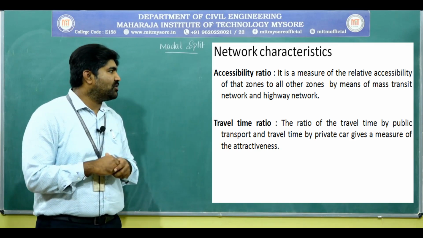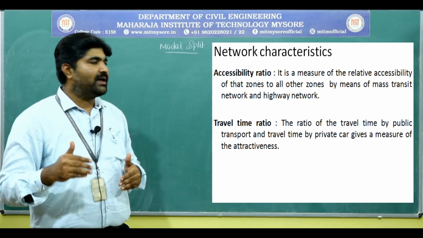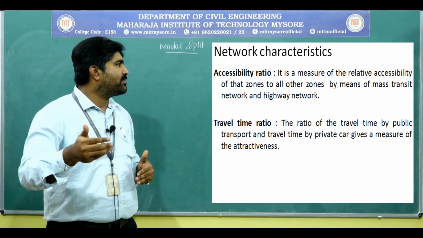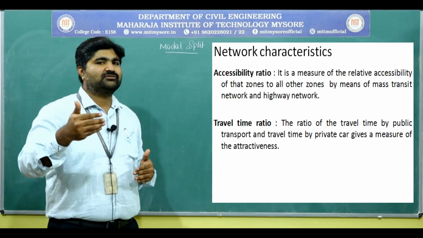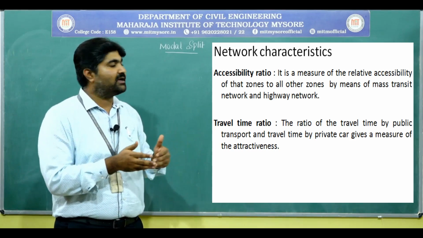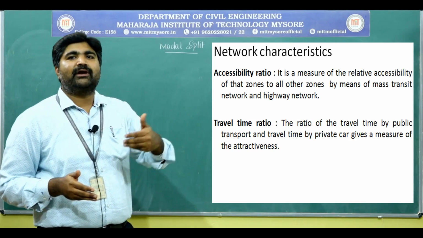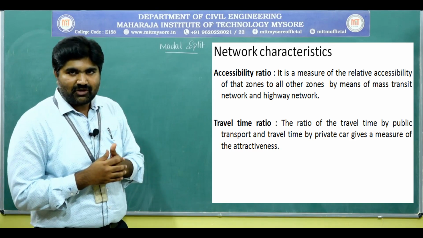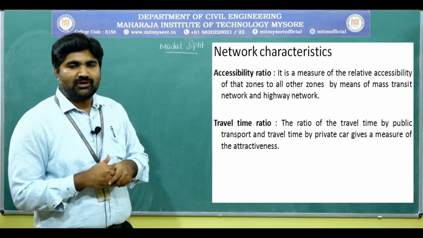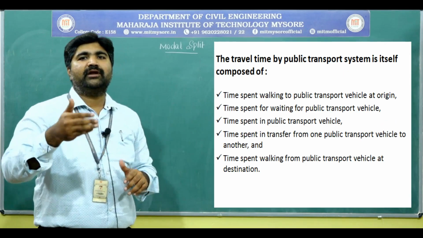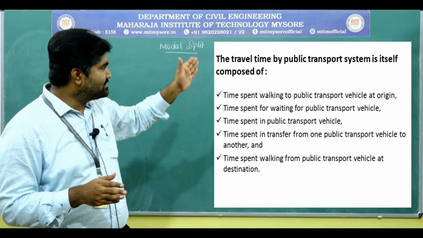Next, travel time ratio. The ratio of the travel time by public transport and travel time by private car gives the measure of attractiveness. If the time taken is more in case of public transport, at that time we are going to prefer the private car for our trips. It is the opposite to public transport. The travel time ratio can be measured by considering this.